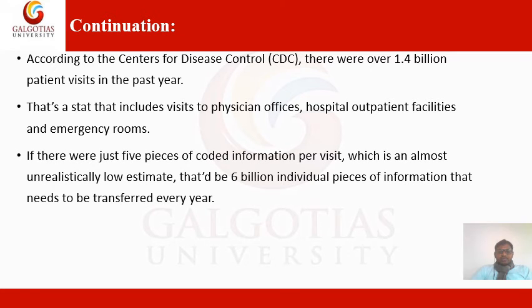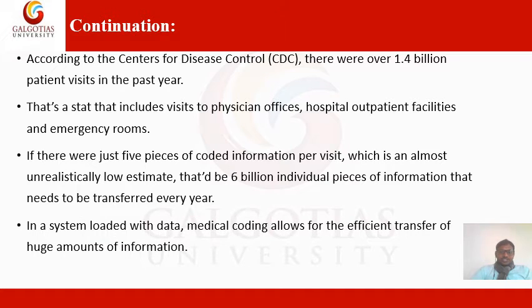If there were just 5 pieces of coded information per visit, which is an almost unrealistically low estimate, that would be 6 billion individual pieces of information that need to be transferred every year. In a system loaded with data, medical coding allows for the efficient transfer of a high amount of information.